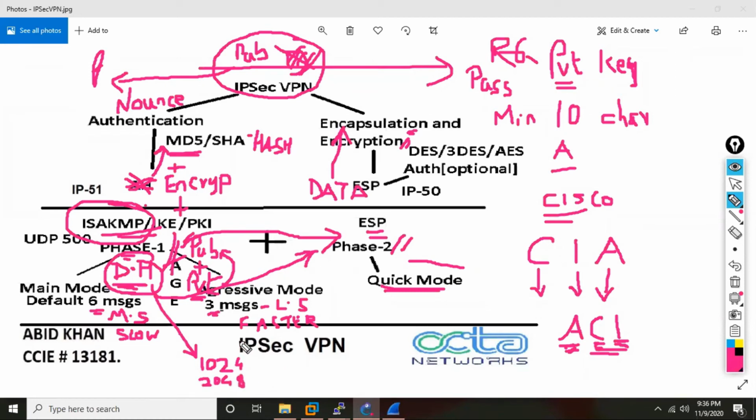So phase one is also basically encrypted and hashed. That's the reason this mechanism is called Internet Key Exchange. You want to exchange the key across the internet, and everybody knows the internet is the most insecure. There are hackers around, actively working on the internet. So you can't take chances.